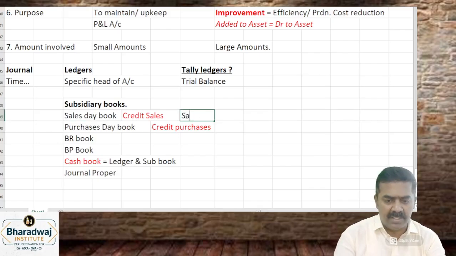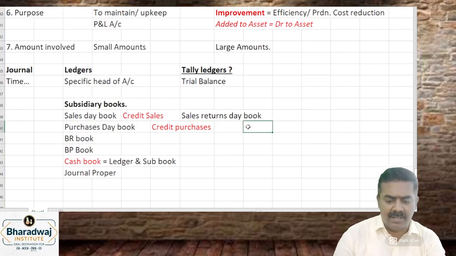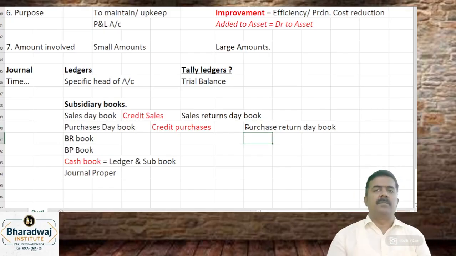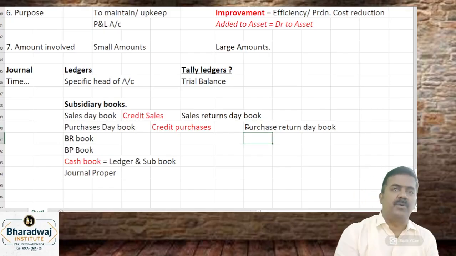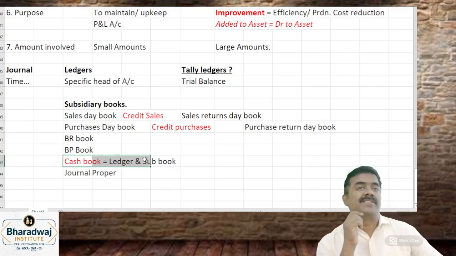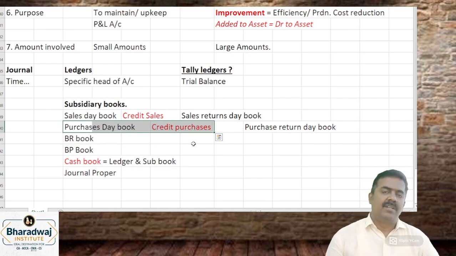So sales day book மாதிரி இன்னொரு book இருக்கு. என்ன book அது? Sales returns day book. Purchase day book மாதிரி there will be a purchase returns day book. இப்போ for example, I purchased goods from you on cash. எந்த அக்கௌண்ட்ல வரும்? Cash bookல வந்துரும். I purchased goods from you on credit. It will come in purchase day book.